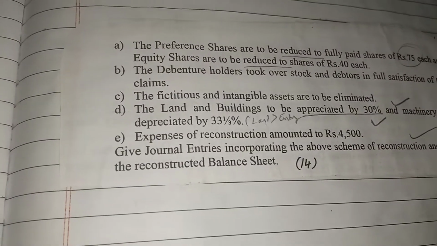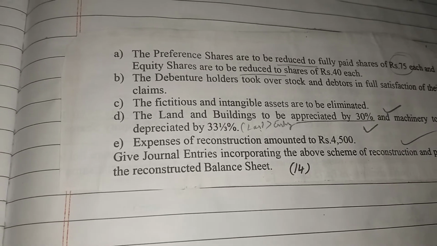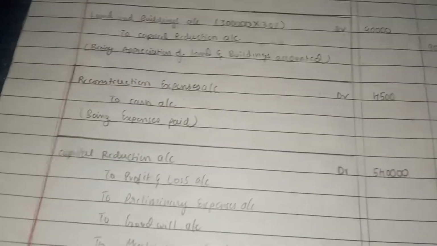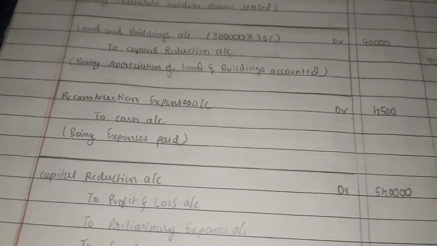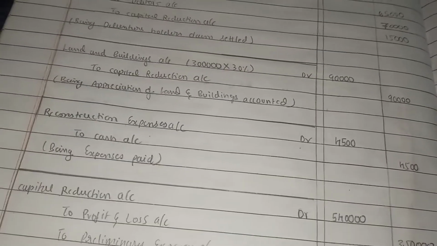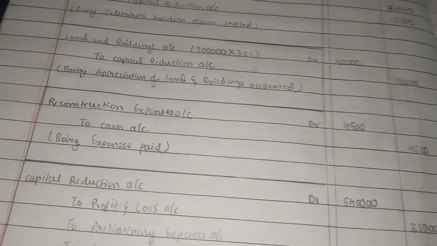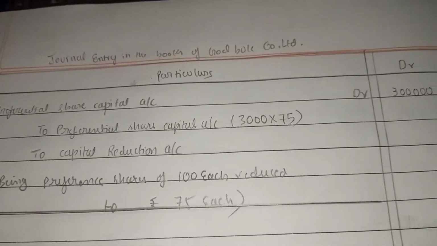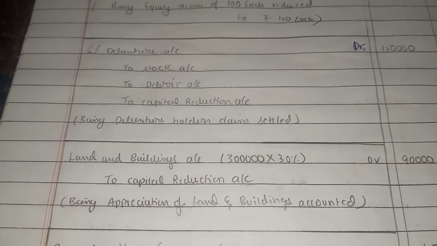Now observe the next adjustment. Expenses of reconstruction amounted to 4,500. Reconstruction expenses account debit 4,500 to cash account 4,500. So narration is quite simple: being expenses paid.